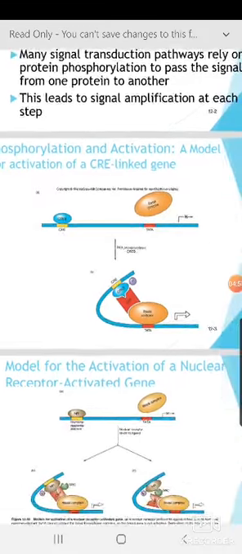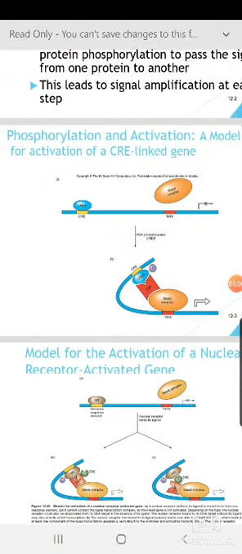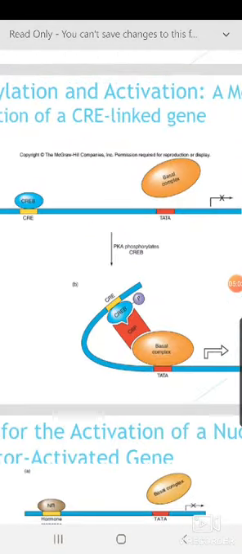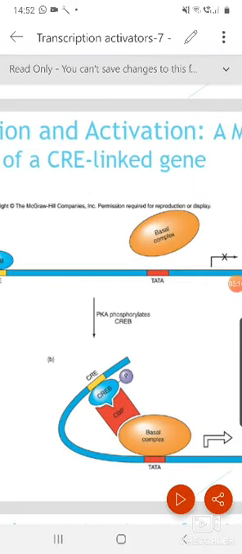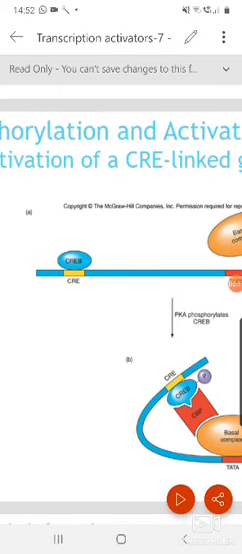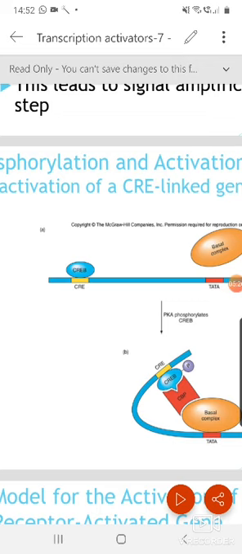Now let's see phosphorylation and activation, a model for activation of a CRE-linked gene. You know the G protein coupled receptor signaling pathway; this is the cyclic AMP responsive element we are talking about. In this diagram there is a TATA box where the basal transcription factors come and bind, and there is a CRE sequence, meaning cyclic AMP response element, where the CREB protein binds. But binding alone will not help unless it is phosphorylated by an upstream protein. You know who phosphorylates CREB: protein kinase A.